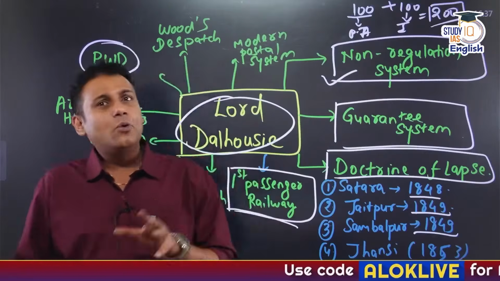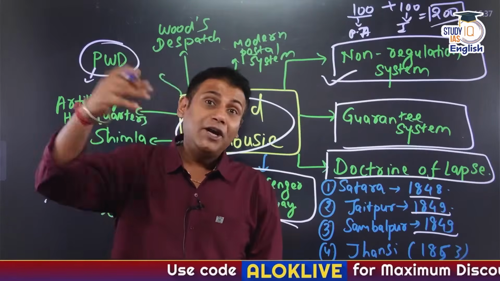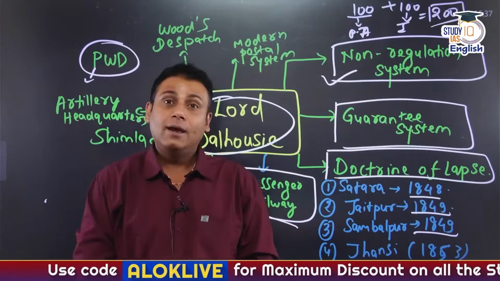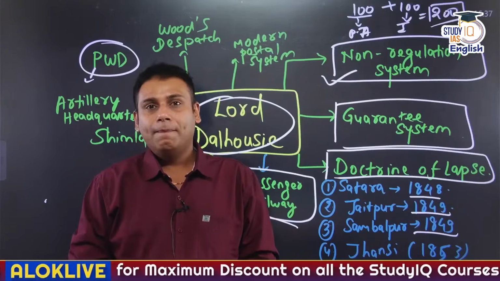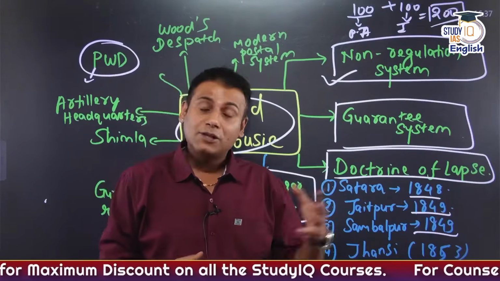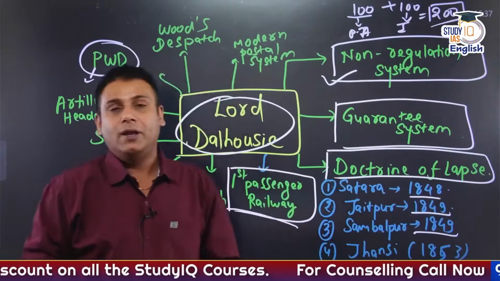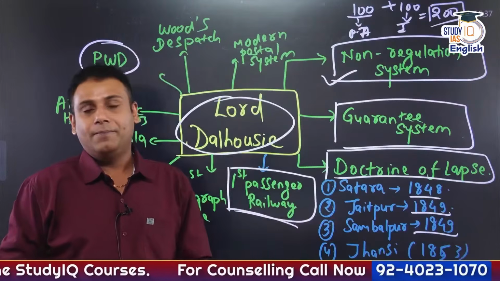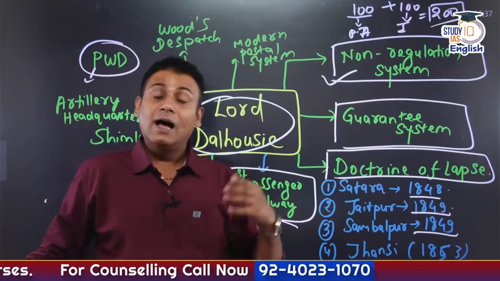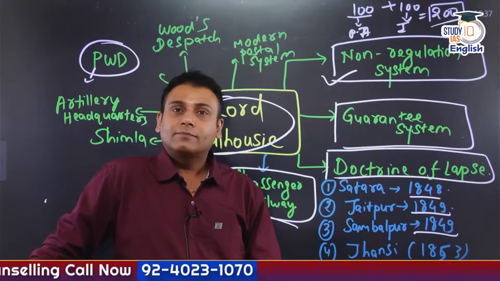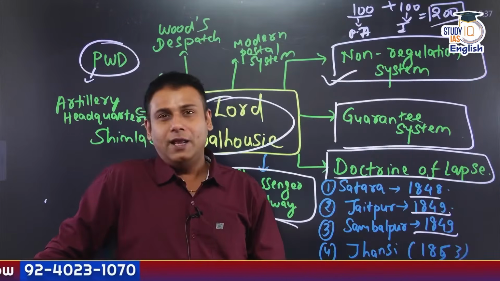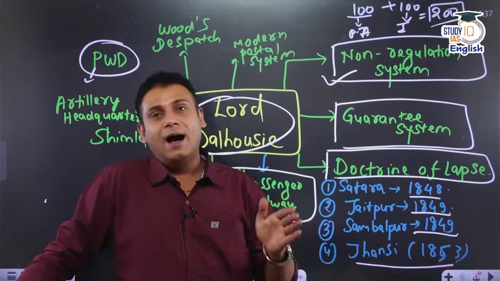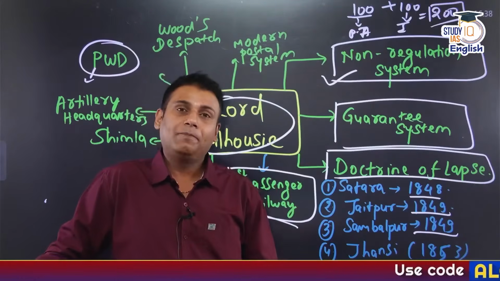At approximately the age of 14 or 15 years, she was married to the Maharaja of Jhansi, Gangadhar Rao. After some time, she was blessed with a child whose name was Damodar Rao. But unfortunately, 3 to 4 months later, Damodar Rao passed away.